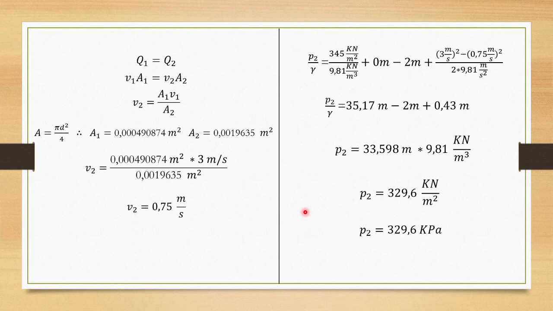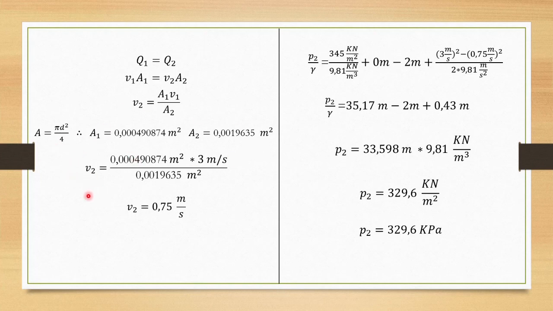So we will use the continuity formula, which says that flow 1 is equal to flow 2, and flow is equal to velocity multiplied by the area. With this data we can solve for velocity 2, and we obtain its formula and thus can replace data.